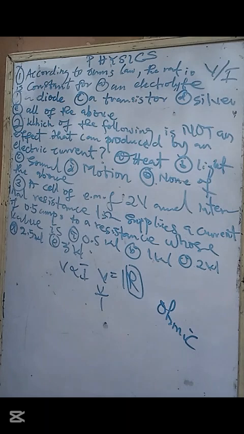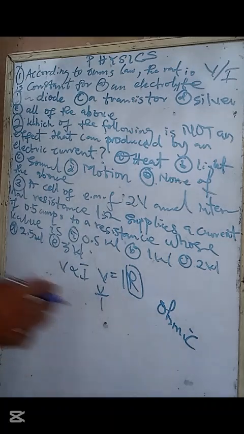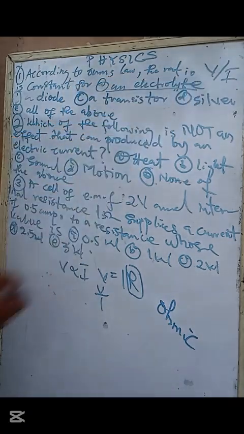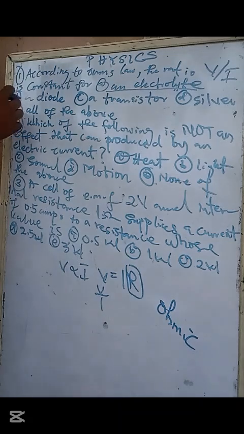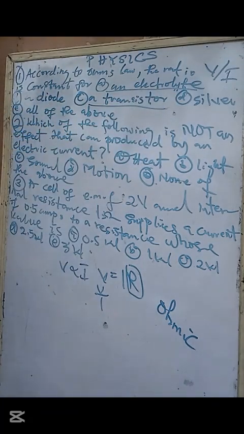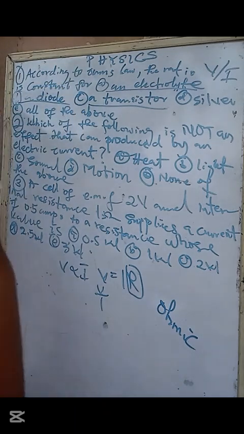So they are metallic conductors, simple. The electrolyte does not obey Ohm's law. Transistors do not obey Ohm's law, and transistors and diodes are made up of the same thing, semiconductors.